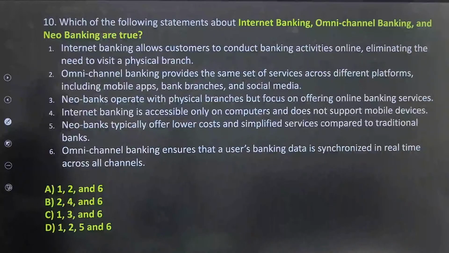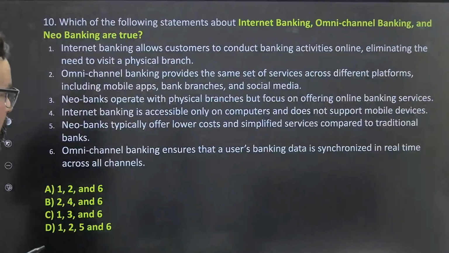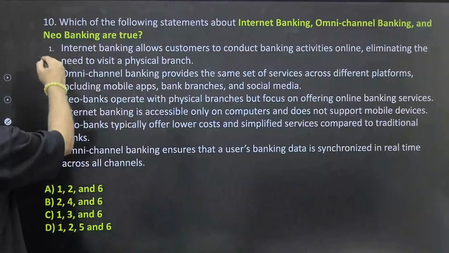Internet banking, omni channel and neo banking. See, these are basically the delivery channels through which we generally provide services to customers. So you have to find out the correct statement. Internet banking allows customers to conduct banking activities online, eliminating the need to visit the branch.